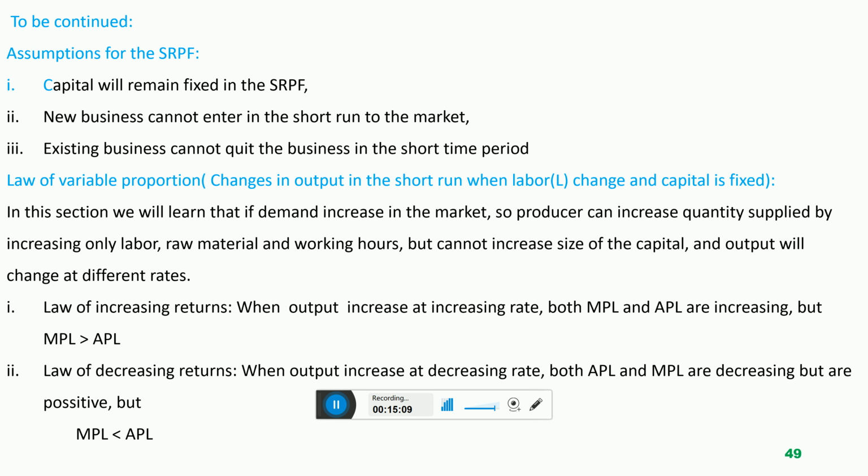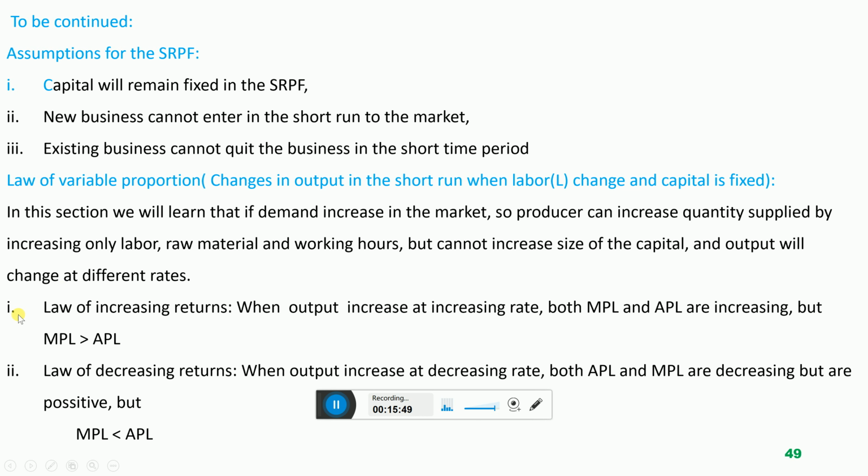So when producer wants to increase supply by increasing labor, output will increase at different rates. My topic here, law of variable proportion, are changes in output in the short run when producer changes labor. So output will increase, supply will increase at different rates. So we are discussing those rates. In this section, we will learn that when the producer wants to produce more by changing labor, output will change at different rates, not at a constant rate. And we are discussing those rates as different laws.